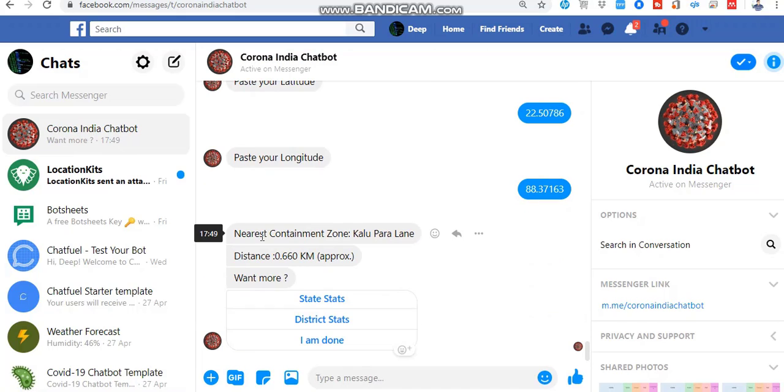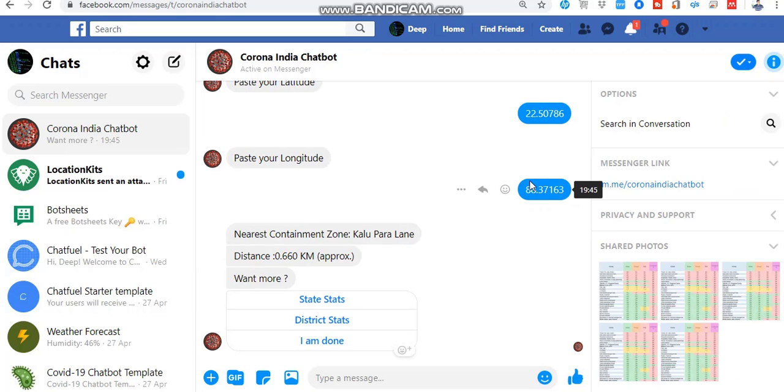You'll see that my nearest containment zone is Kolupara lane, and the distance from my location to that containment zone is 0.66 kilometer. So in this way you can find out what your nearest containment zone is, and also the distance from the containment zone to you.